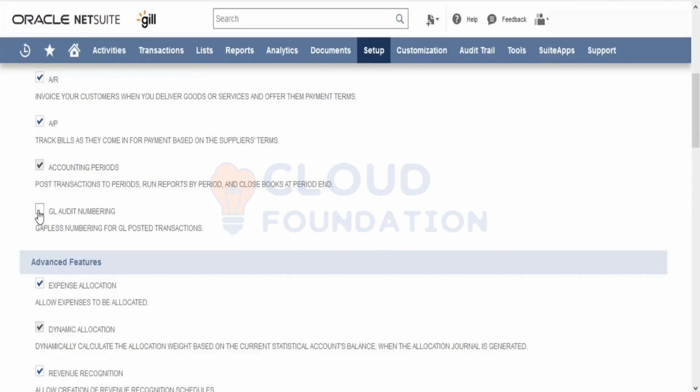Similarly, GL audit numbering. On each and every transaction, we have a GL impact, right? In case we want to use numbers for those GL impacts, we can check this particular checkbox and each and every GL will have a unique or specific number of its own once the transaction has been saved.